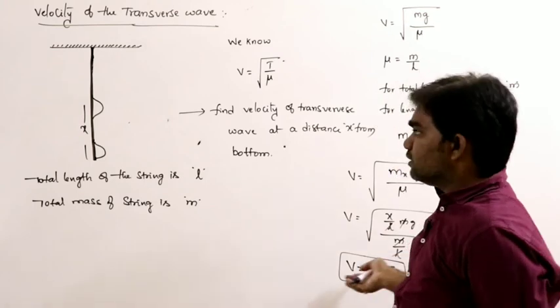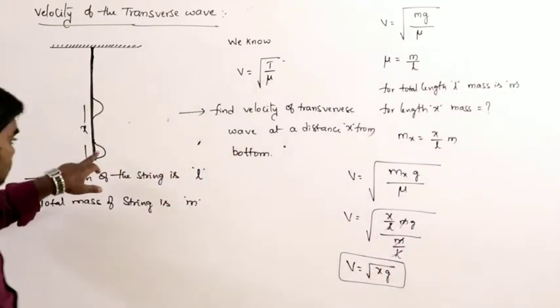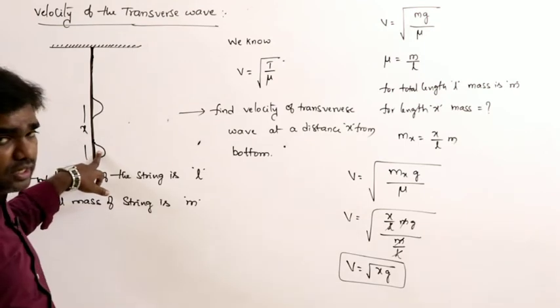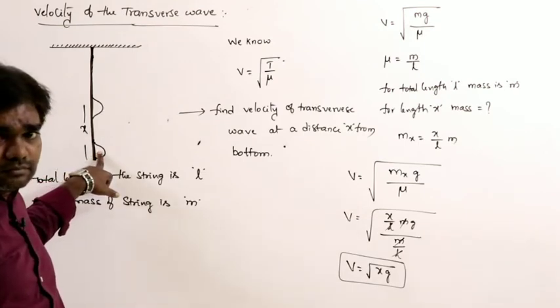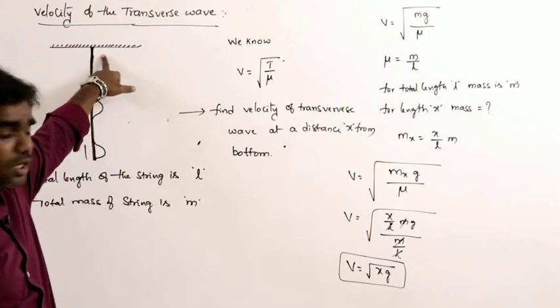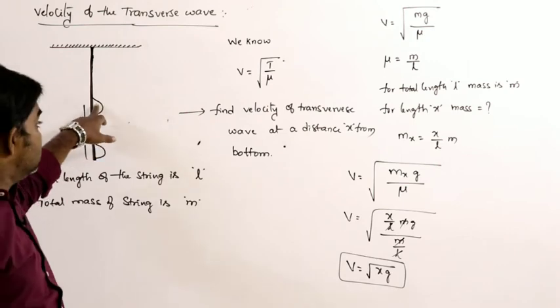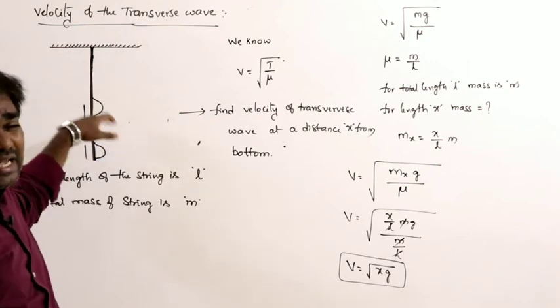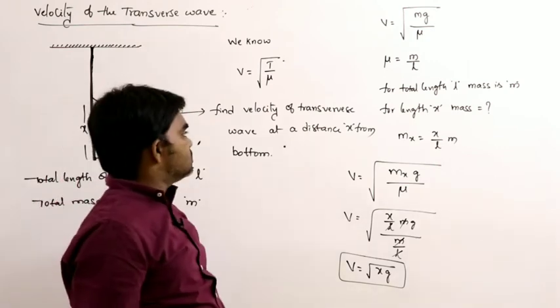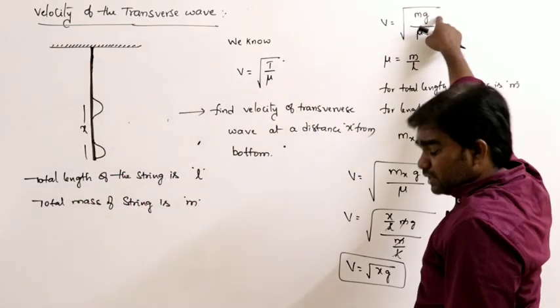Simple formula. If a small transverse wave pulse is generated at the bottom, with what velocity does it reach the top, or what is the velocity of the transverse pulse at a distance x from the bottom? So that is the situation. The velocity formula is the square root of T by mu, and T is nothing but mg.